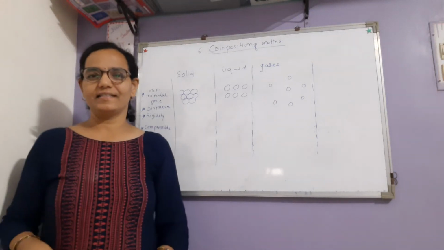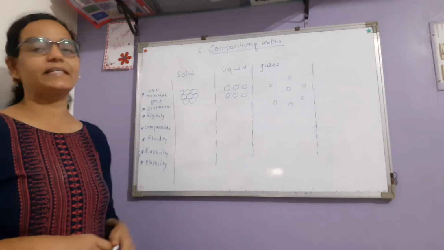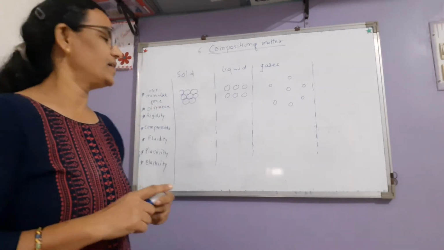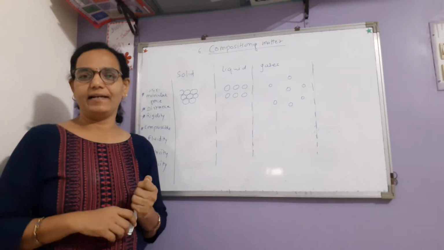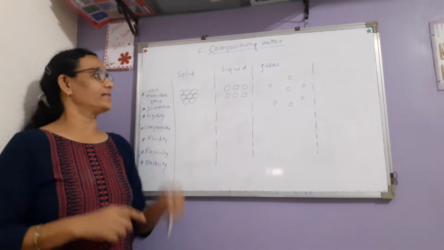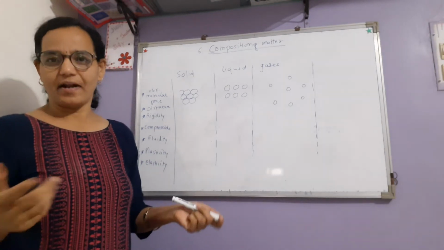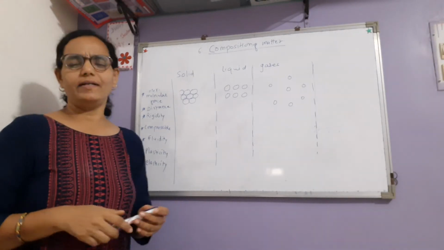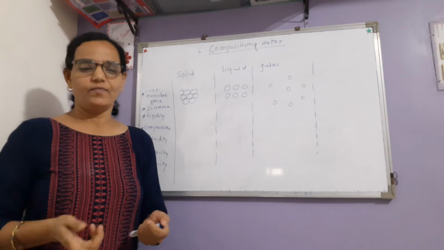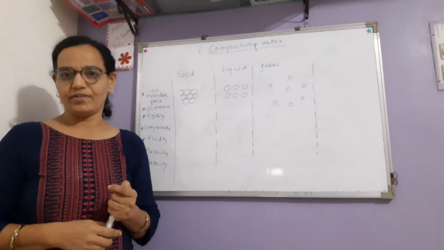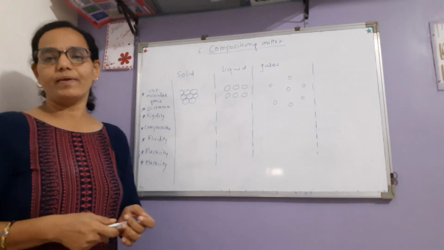Hi students, this is a new chapter, the 6th chapter, composition of matter. In this chapter, in the first video, we have seen that there are 3 states of matter: solid, liquid, gases. You have studied this in the previous standard also. But in short, we will take a review, because for understanding this chapter well, we should know the previous knowledge. Just to recall your previous knowledge.